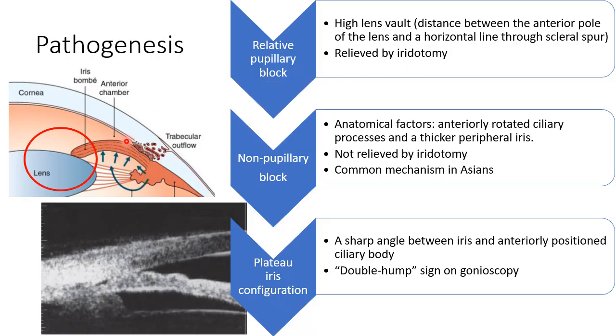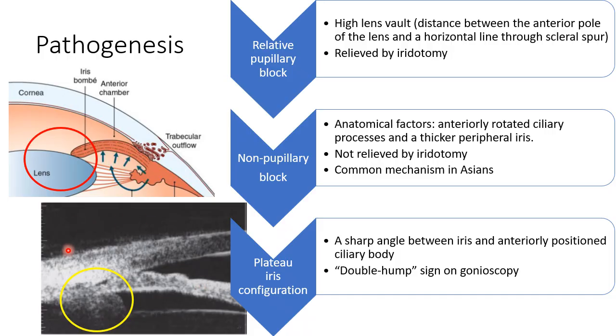So basically, if we make a hole here, the aqueous then flows from the posterior to the anterior chamber, a communication is established and the pressure is relieved. What happens if the problem does not lie here but somewhere else?